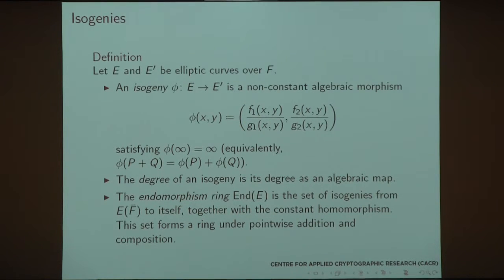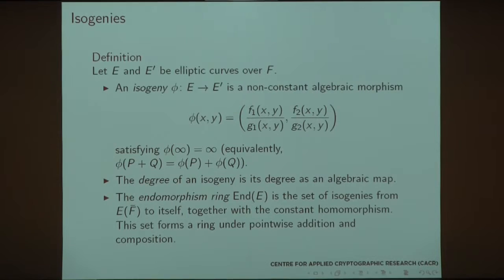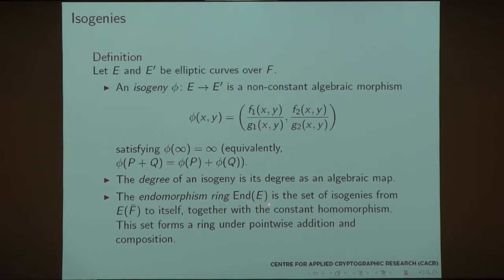And isogenies. So what are isogenies? We let E and E prime be elliptic curves over some finite field F. An isogeny between two elliptic curves is a non-constant algebraic morphism, which is a group homomorphism, and it satisfies that identity gets mapped to identity. The degree of an isogeny is its degree as an algebraic map. And the endomorphism ring, End(E), is the set of all the isogenies that go from E to itself. It is a ring where the addition happens pointwise and the multiplication operation is the composition of the isogenies.